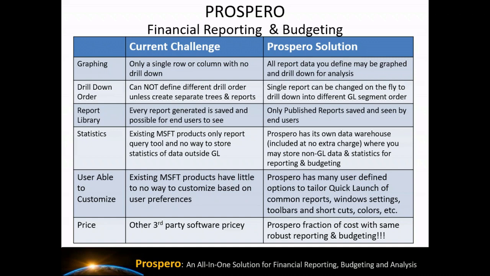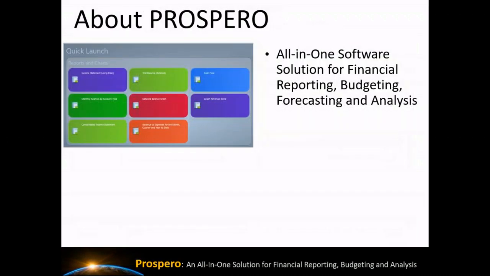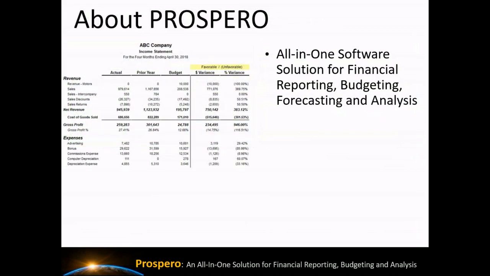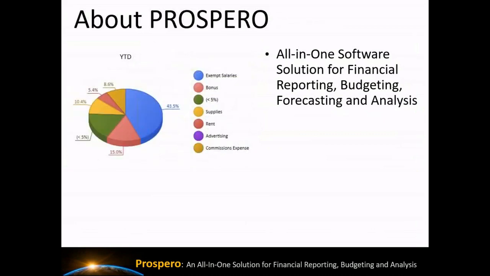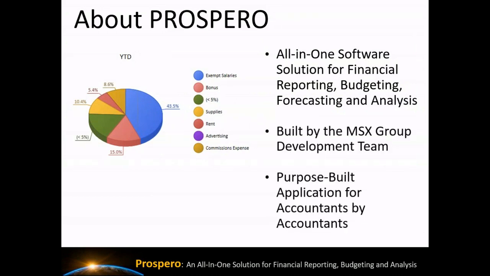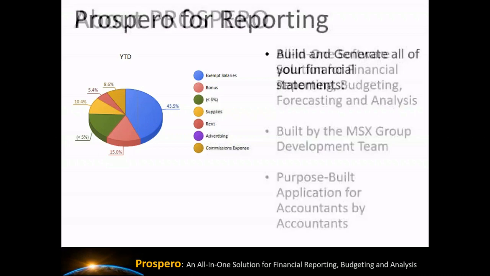Let's start off with just a high-level discussion about what Prospero does for us. Prospero is our all-in-one software solution for financial reporting, budgeting, forecasting, and analysis. We built this in-house with our own development team, so we did not outsource it. And this is a purpose-built application for accountants by accountants. Now, for the two functionalities that we want to discuss, reporting and budgeting, let's talk about the big picture for reporting first.